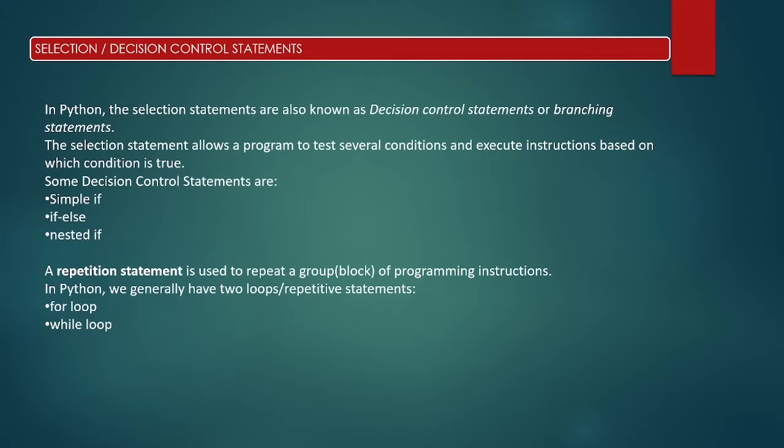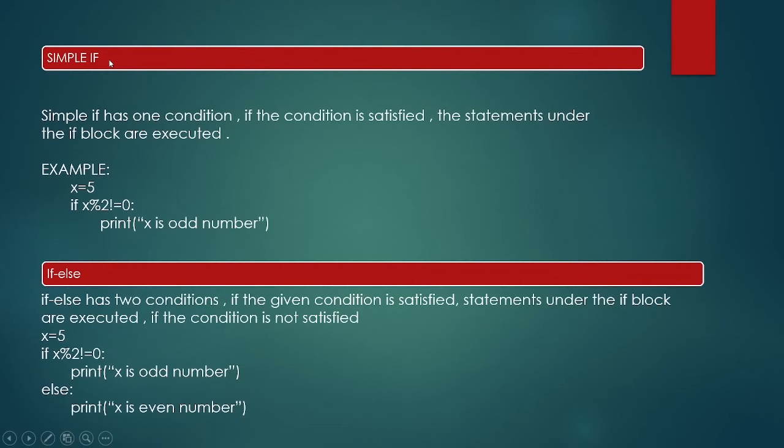The repetitive statement or loops is used to repeat a group of statements if the given condition is satisfied. There are two types: for loop and while loop. So let's go with simple if first. Simple if has only one condition. If the condition is satisfied, then the statements under the if block are executed, or else nothing will happen.